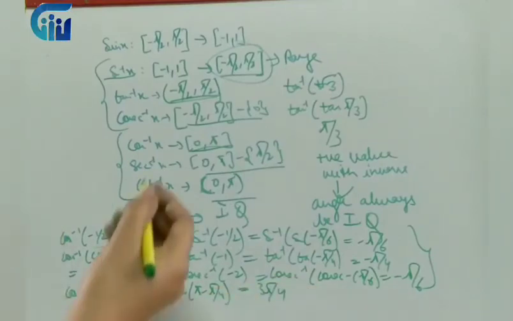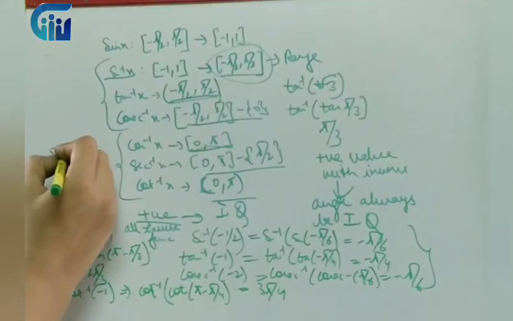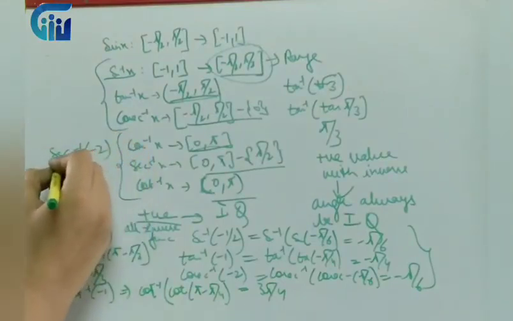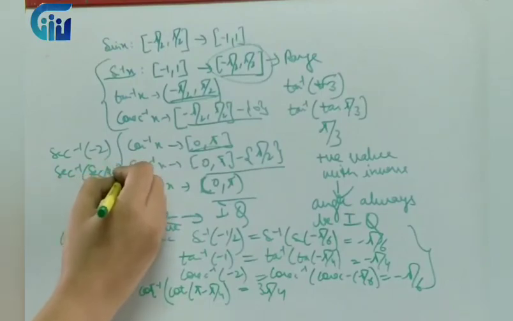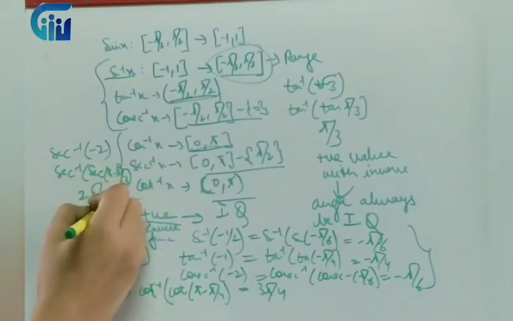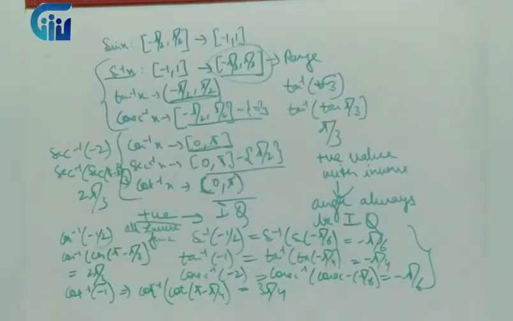Similarly, if we have, let's say, sec inverse of minus 2, we will write it as sec inverse of sec of pi minus pi by 3. So it will be 2 pi by 3, right? So whenever we have a negative value for cos inverse, cot inverse and sec inverse, the angle will always be in the second quadrant. For sine inverse, tan inverse, cosec inverse, the angle will always be negative.